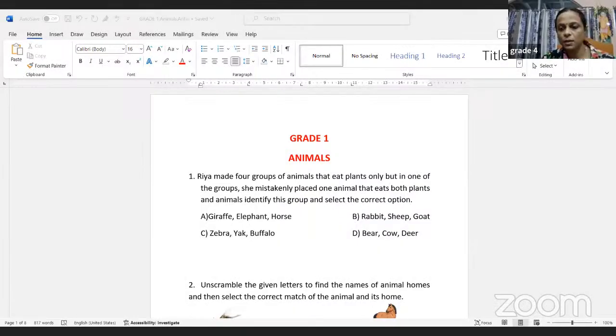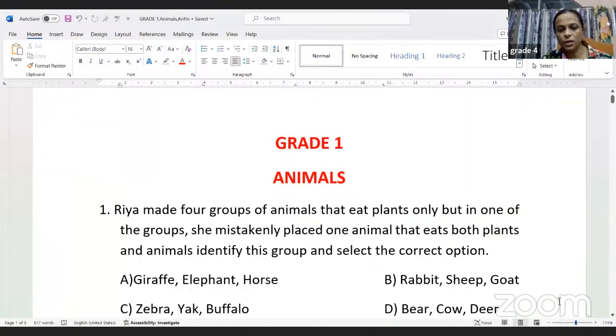So before starting the question, I hope it is visible. I will enlarge it also, children. Now, do we need to have a recap? I'll just tell in short. We have learnt about animals depending upon different things. We have categorized them. First is according to the size. We have big, very small and small. Depending upon the place where they live, we have those who live on land, those who live in water, those who live both on land and in water.